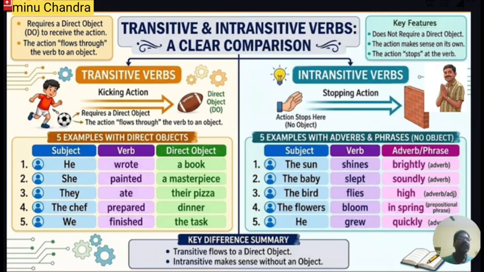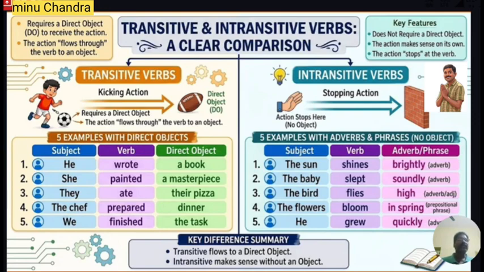Similarly, the baby slept soundly. Soundly is an adverb. It's a complement. Similarly, the bird flies high. So high is an adverb, or sometimes it's an adjective. So it's also a complement because it's not a noun phrase or a direct object. Suppose the flowers bloom in spring. The question is, when do the flowers bloom? In spring. So it responds to the question when. Therefore, it's an adverb phrase. Therefore, the word bloom is an intransitive verb.